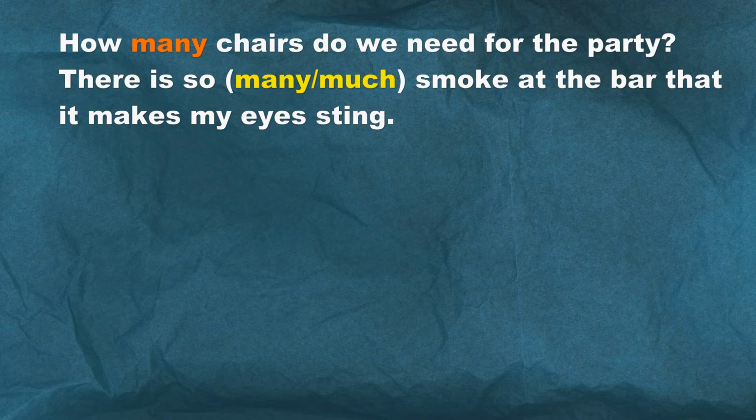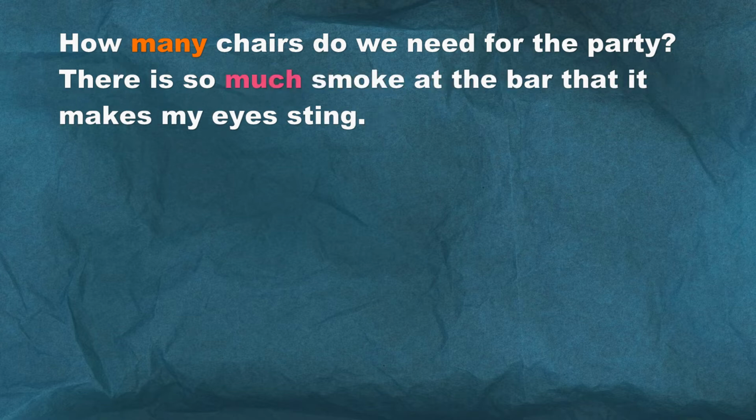There is so much smoke at the bar that it makes my eyes sting. Well, look at the word smoke. There's no plural form there, right? You don't count smoke, you measure it, right? So we would use the word much. There is so much smoke at the bar that it makes my eyes sting.